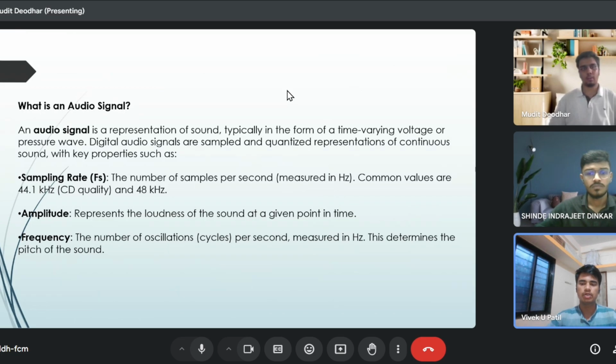The second property is amplitude. Amplitude represents the loudness of sound at a given point in time. The third property is frequency. The frequency means the number of oscillations, that is cycles per second, measured in hertz. This determines the pitch of the sound.